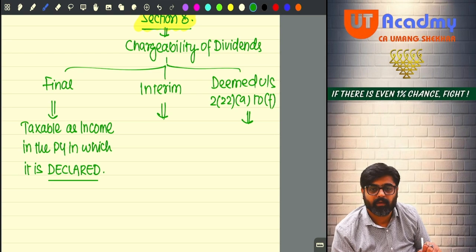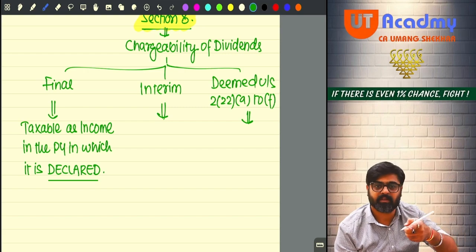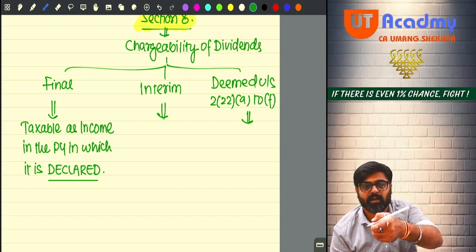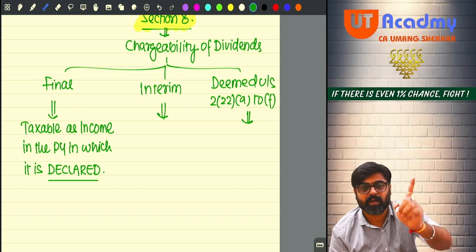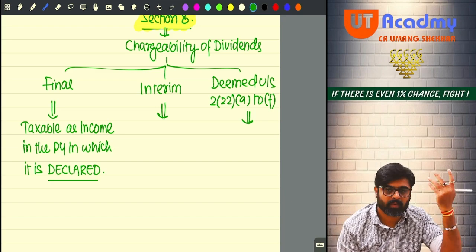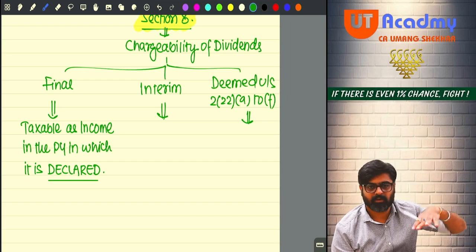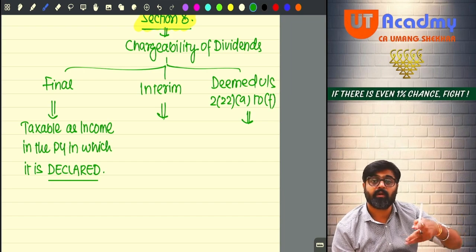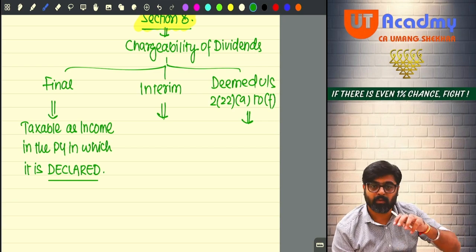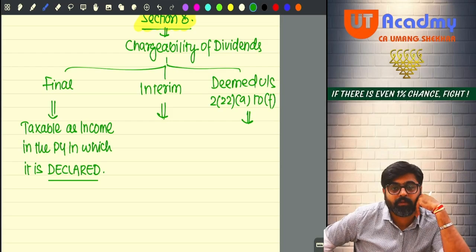So will you apply method of accounting over here? Section 8 specifically says that the year in which it is declared, it will be treated as income for that year only. Don't follow method of accounting. See, this year the AGM was held, and in the AGM the dividend for last year as well as this year both got declared in this year, and you were following mercantile basis.